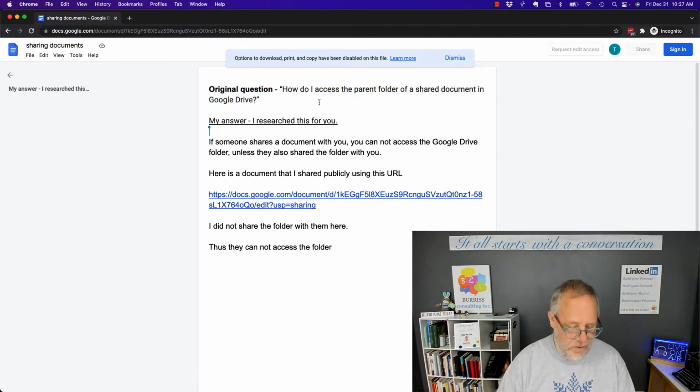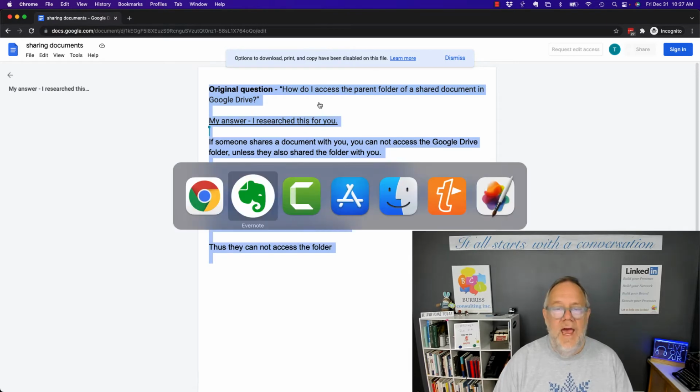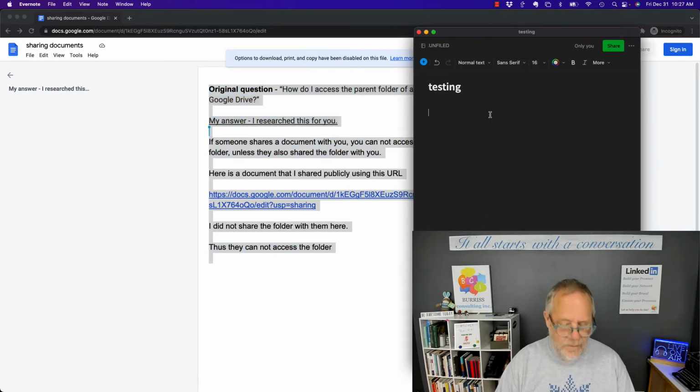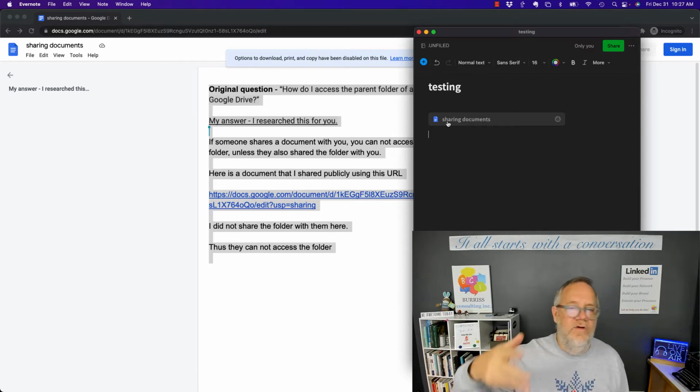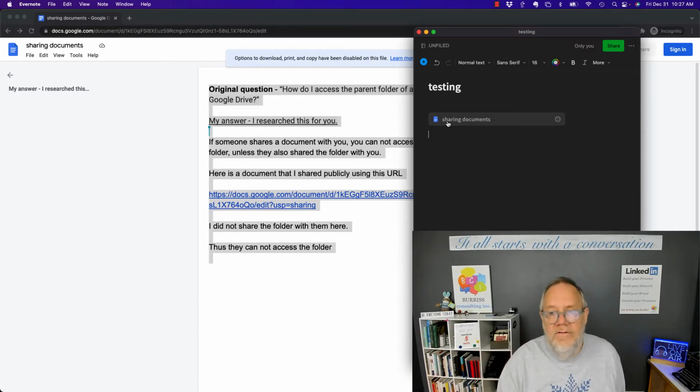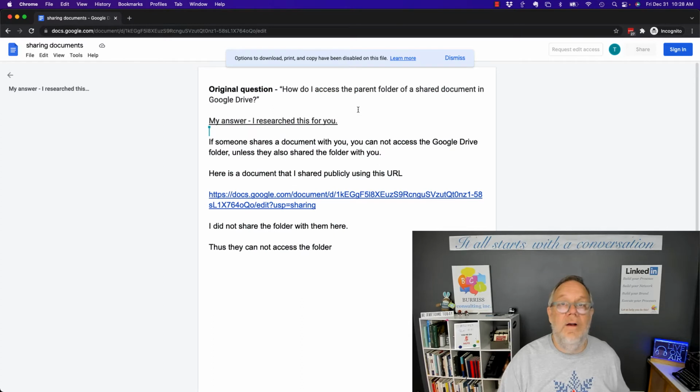If I copy this whole document, Control C, and I go somewhere and I try to paste it, look what happens. It only pastes the link to that document. I can't even copy text out of it using standard copy functionality of Control A, Control C, and then Control V. All it gives me is a link back to this original document. So again, all I have the ability to do is see it, and I can't see where it came from. However, let me show you another variation.